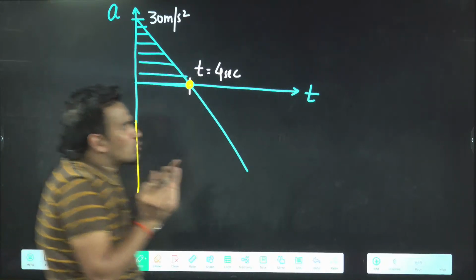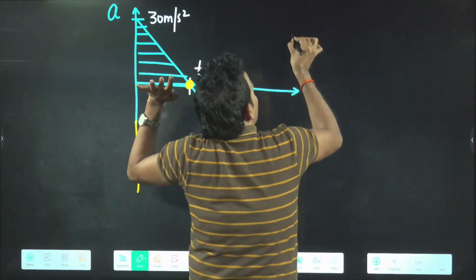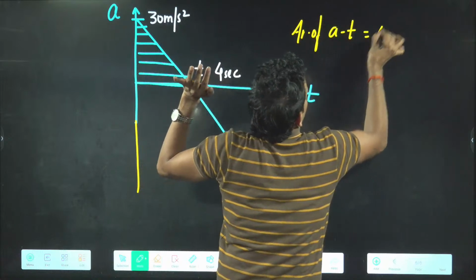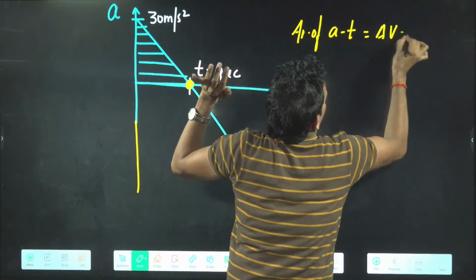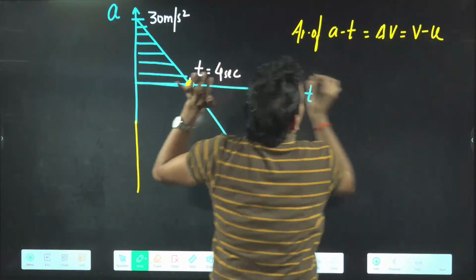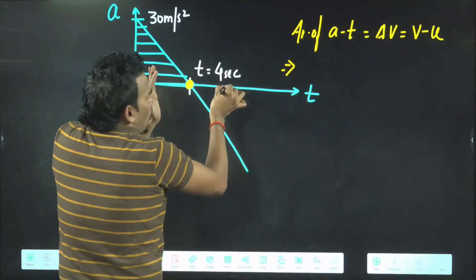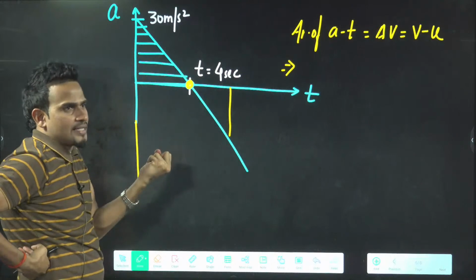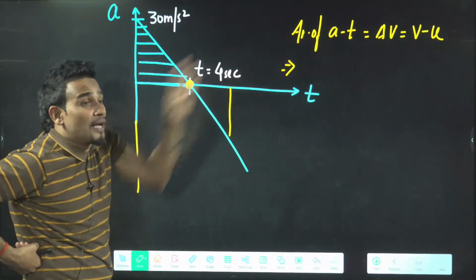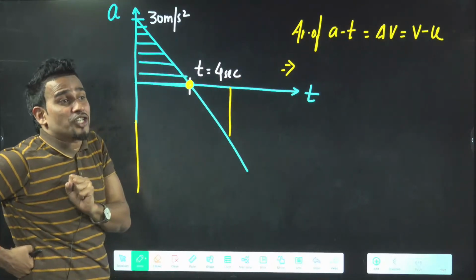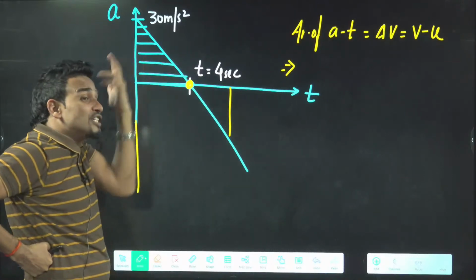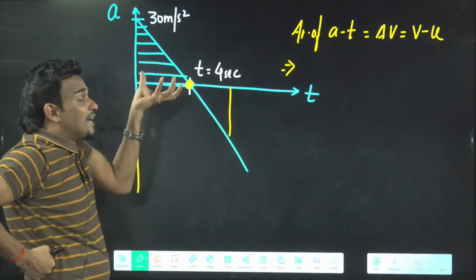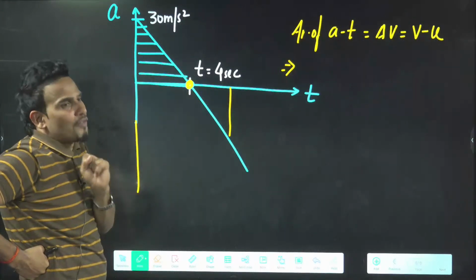You can say like that also, sir. Area of the acceleration time graph is change in velocity, that is v minus u. Now if you start taking below area also, net area will become less. So final velocity will become less. That is one way of explanation. That's why we'll take only positive area. If we start taking negative area, net area will become less.